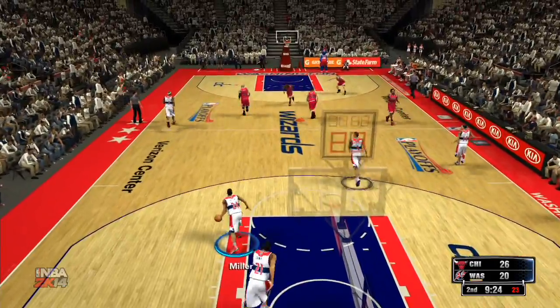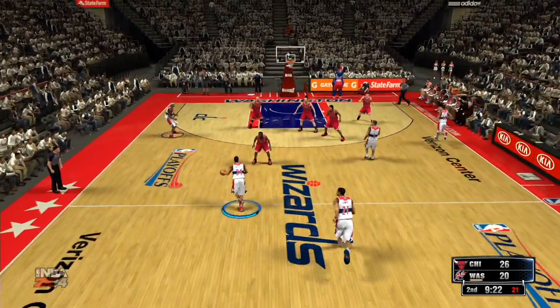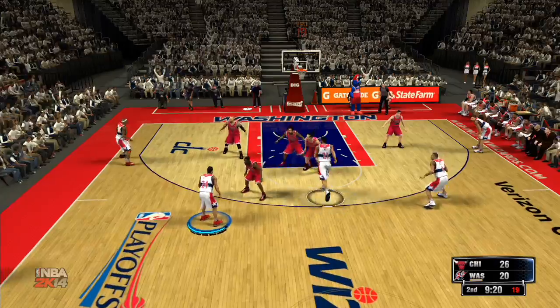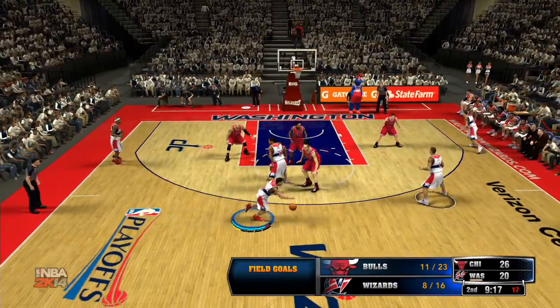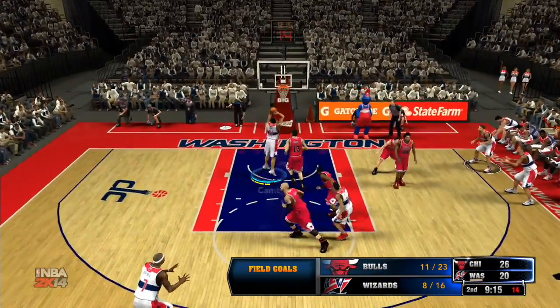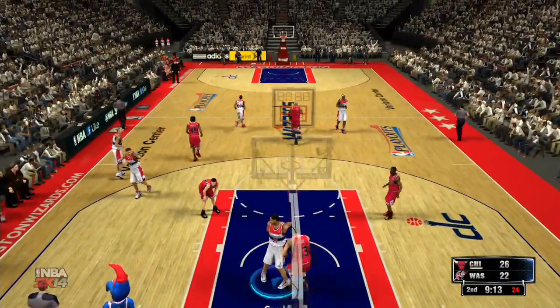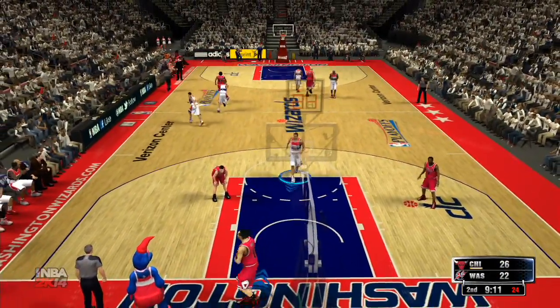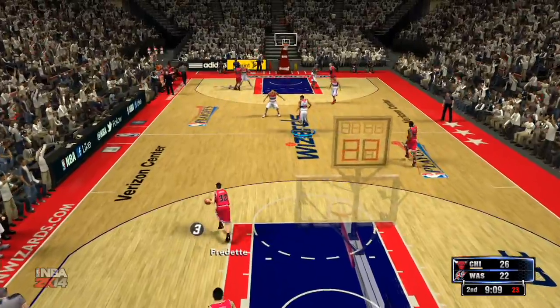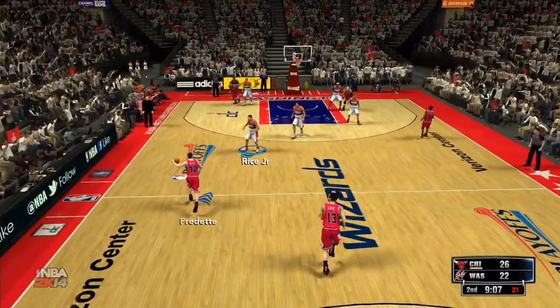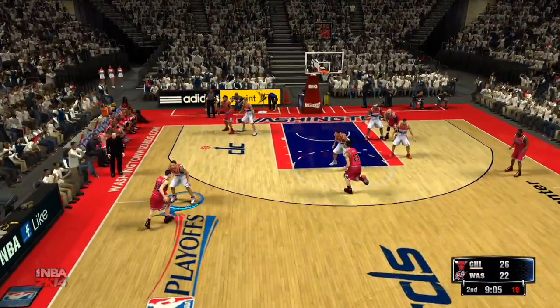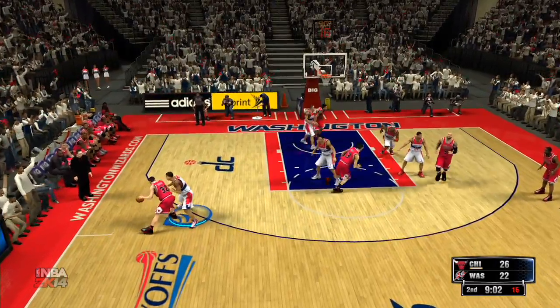Back to a 6-point game. Wall. Inside. Oh man, what a dunk! What a dunk by the center. Washington right there. Beautiful pass inside. I believe that was Miller who made the pass.